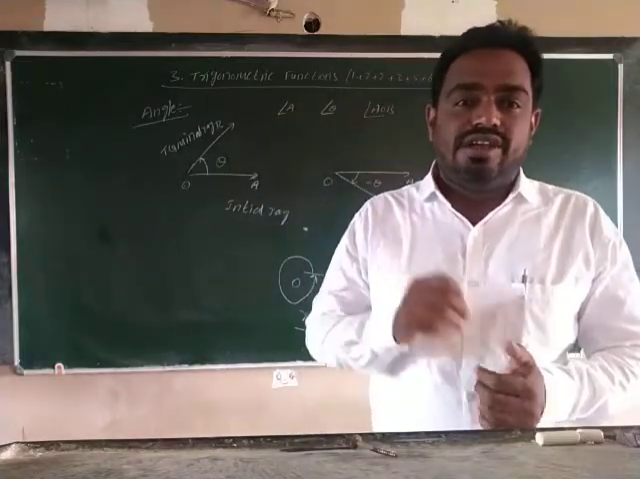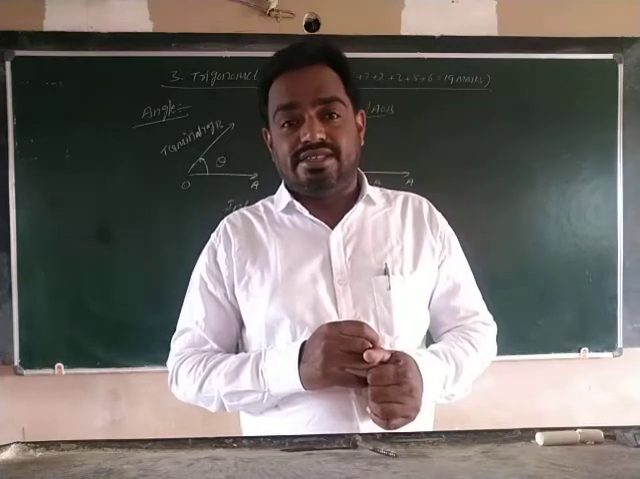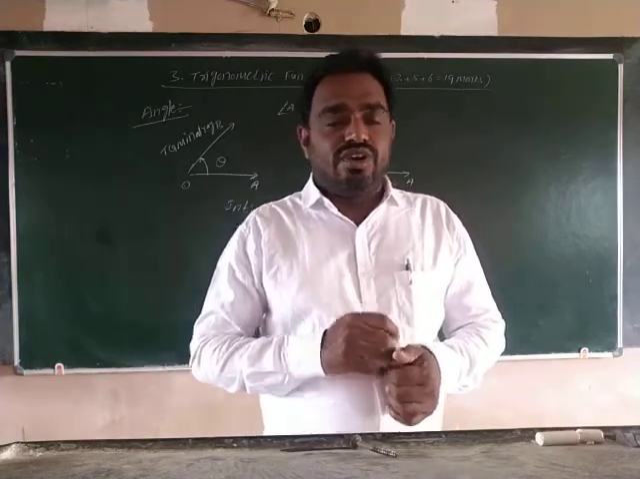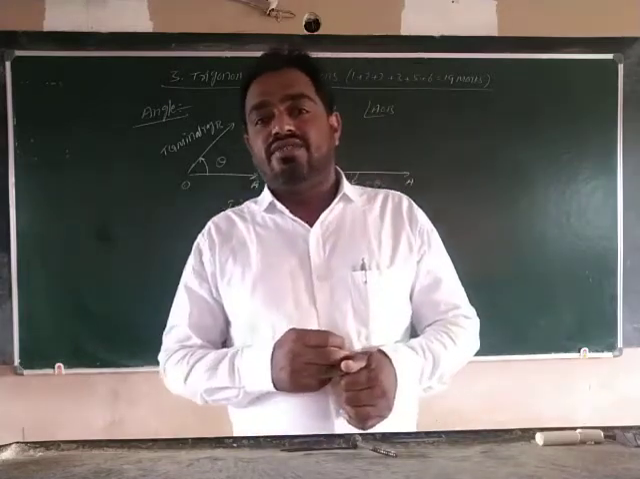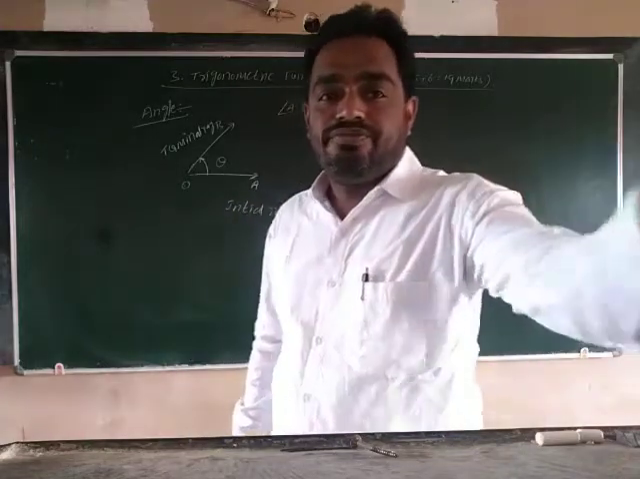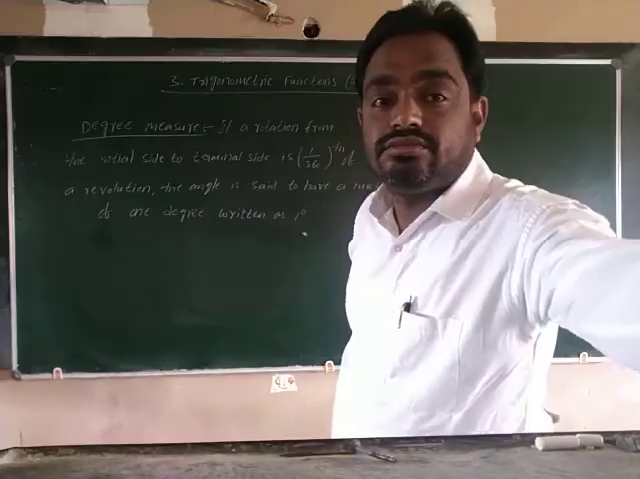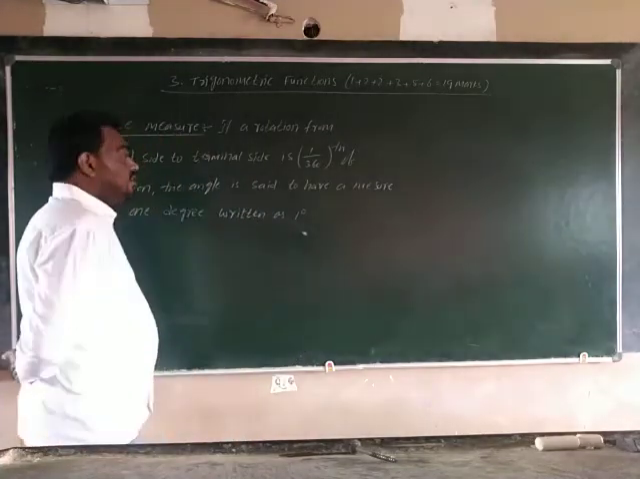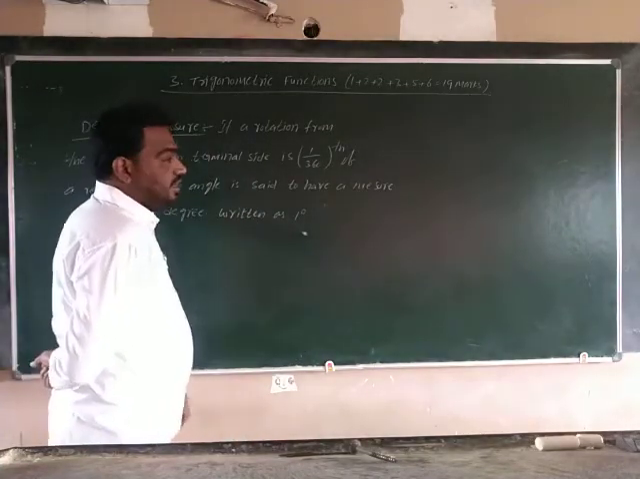We have two methods. The first one is degree measure, and the second one is radian measure. What is the definition of 1 degree, and what is the definition of 1 radian? We will see now. Next, degree measure. What is the definition of degree?